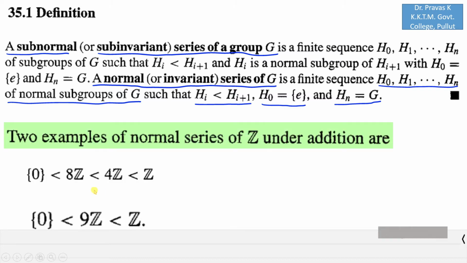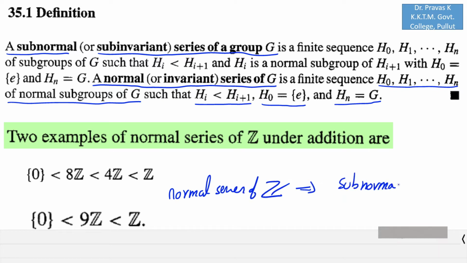We can see that these two sequences form a normal series of Z. Here you can see that 4Z is a normal subgroup of Z, and 8Z is a normal subgroup of 4Z, and Z0 is always a normal subgroup of 8Z. Similarly, 9Z is a normal subgroup of Z and Z0 is a normal subgroup of 9Z. So these two form a normal series of Z. But this implies that this also forms a subnormal series of the group Z under addition.